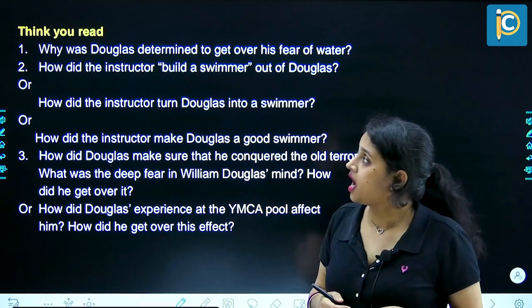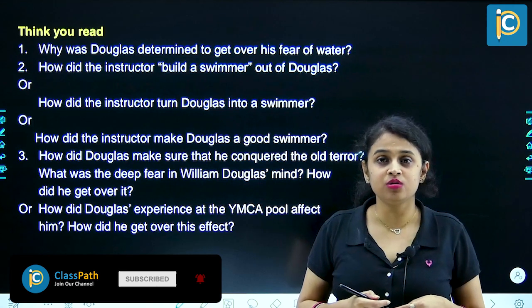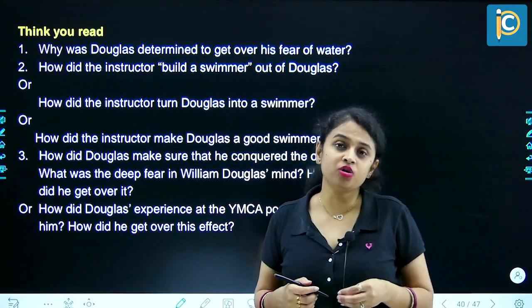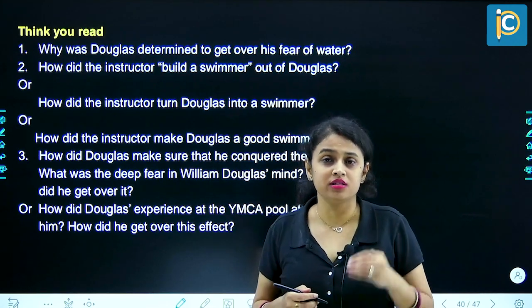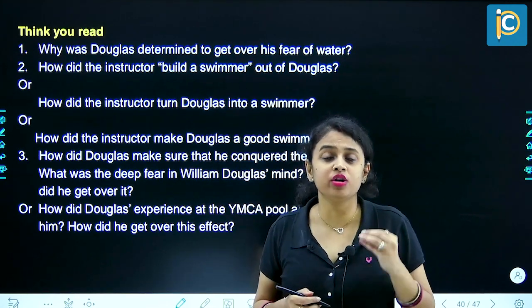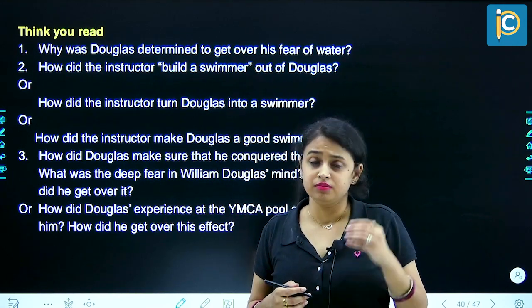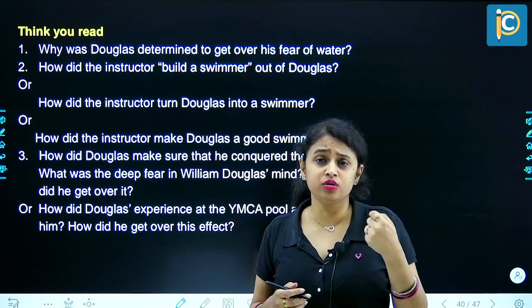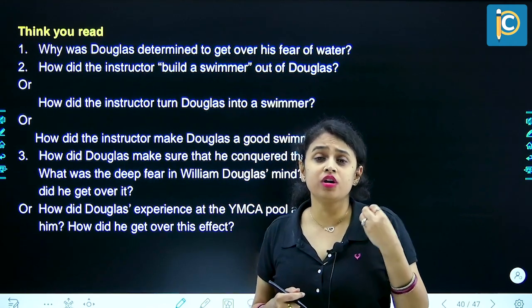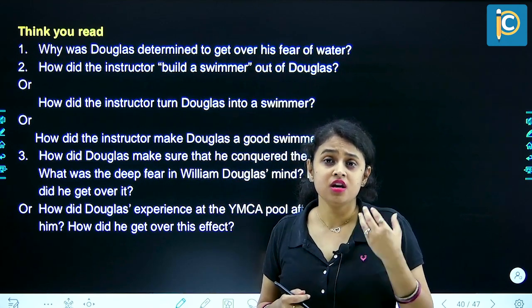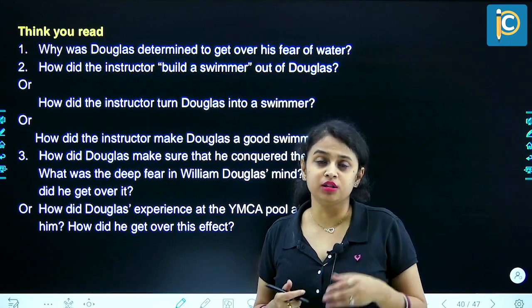Second, how did the instructor build a swimmer out of Douglas? So the instructor taught each and every skill to Douglas one by one, step by step, giving it a lot of time and a lot of practice. Initially, he put a belt across Douglas, had ropes, and holding those ropes, Douglas was made to practice for an hour daily for 5 days for almost 3 to 4 weeks, and he used to swim like that in the pool.